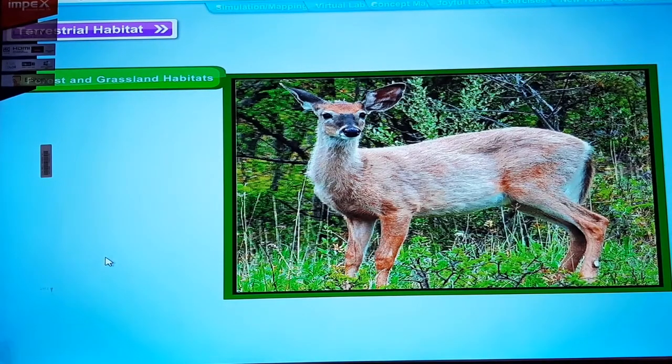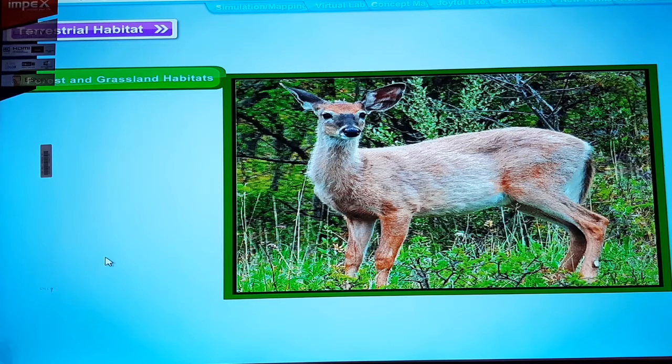Deer also have some adaptations to escape from predators like lions and tigers. They have eyes on the sides of their head, which give them a wide range of vision. They have long ears to hear the movement of predators. They can run very fast, thus saving themselves from predators. Even when they feed, they remain alert to the possibility of danger.